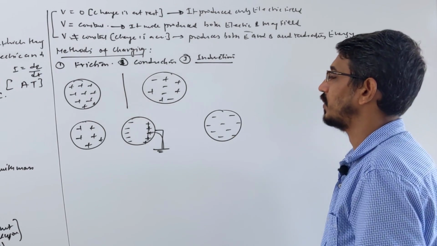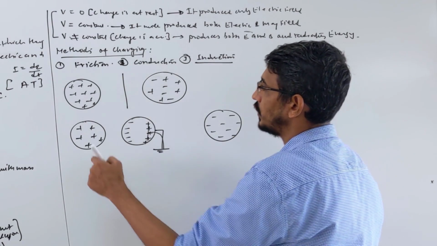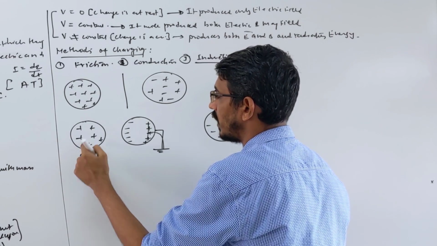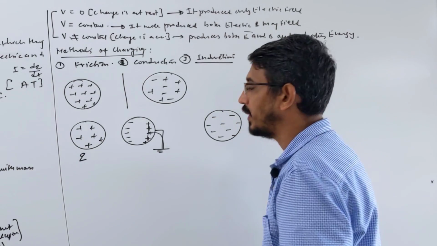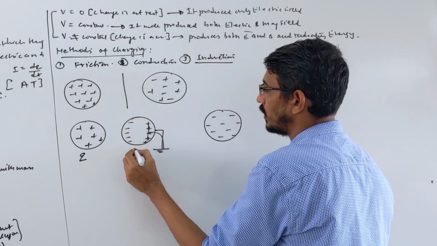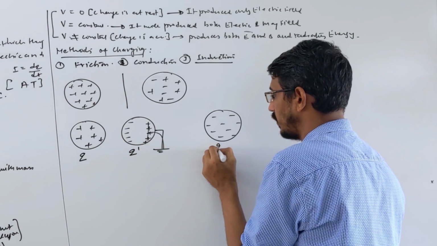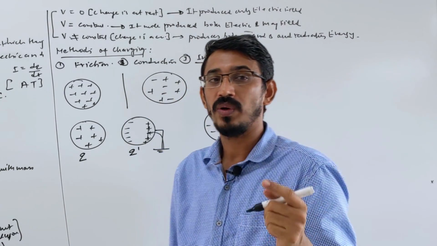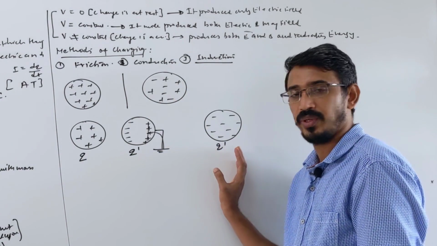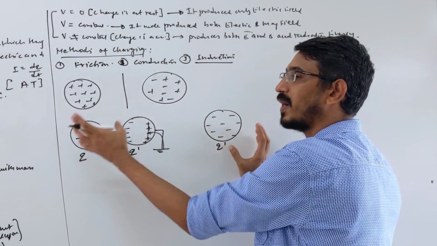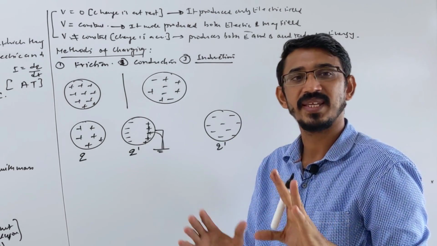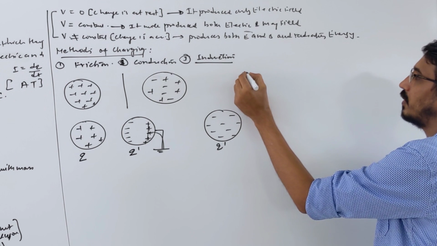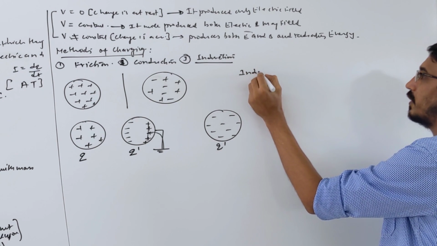What's important here actually? Look here. Suppose these are identical bodies. The charge on this body is Q. Then how much charge is induced on this body? Let's call it Q dash. They can ask a small numerical: what is the maximum charge we can induce on this body? We are assuming these two bodies are identical, made of the same material and the same size. So I am writing the induced charge right now.